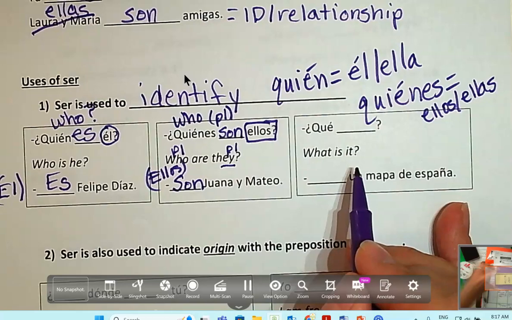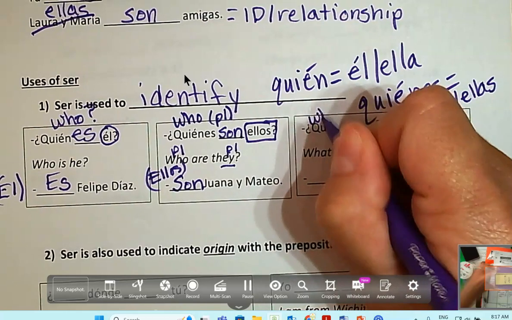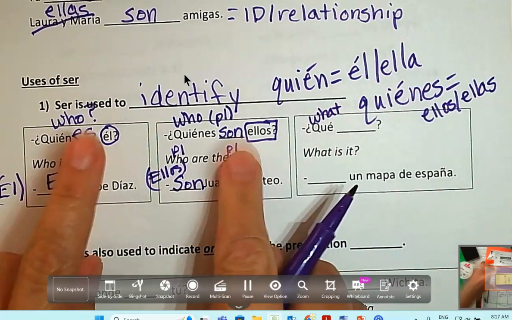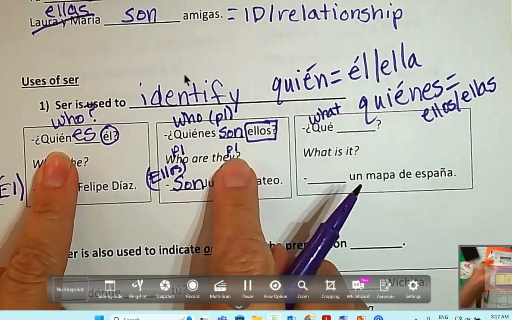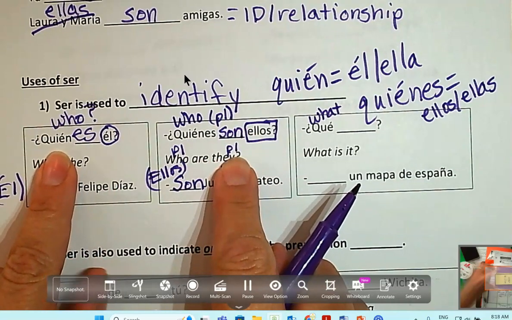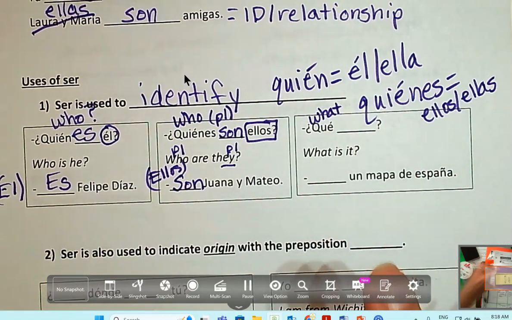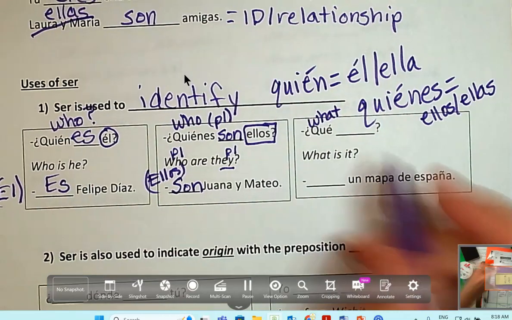Okay, so now what about this one? What is it? We need the word what, don't we? Because we're not always going to ask for a person. Who is he? Who are they? We might want to know what an object is. What is that? We're still going to ID it. We're still going to tell what it is. So what is this going to be?